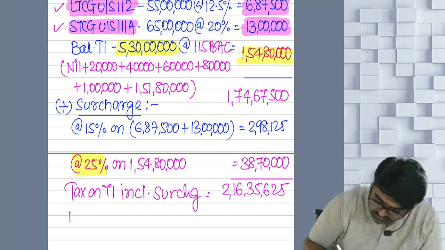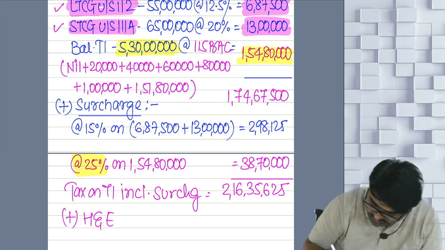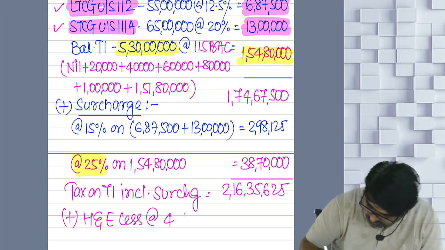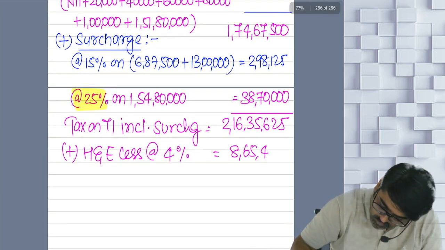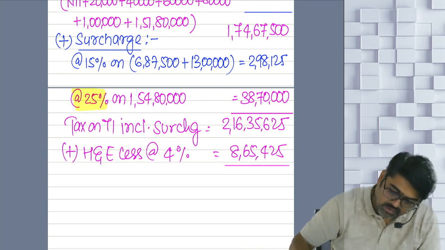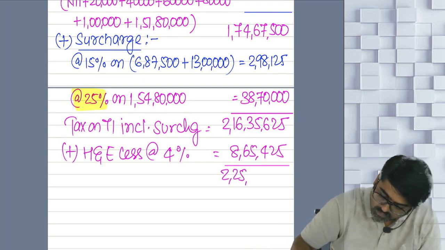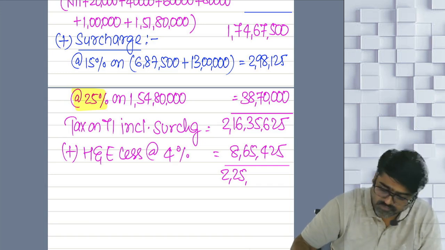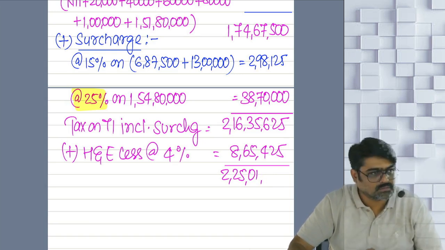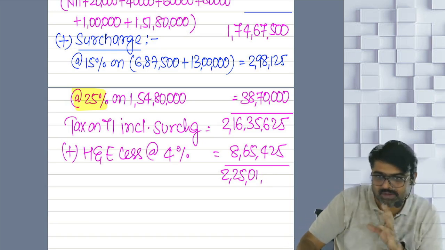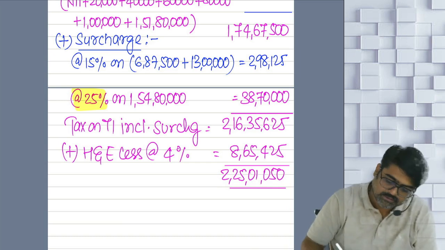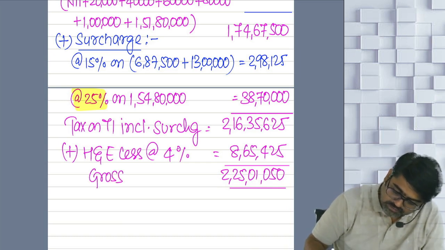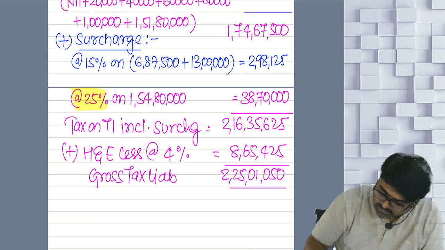Surcharge. On this, will you add health and education cess at the rate of 4%? Apply 4%. 425. Total 2 crore 25 lakhs 1,050, no? Hello? This is your gross tax liability.